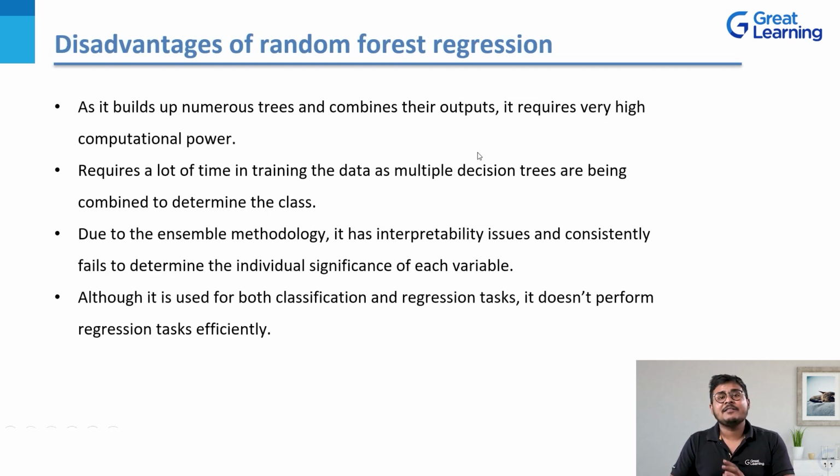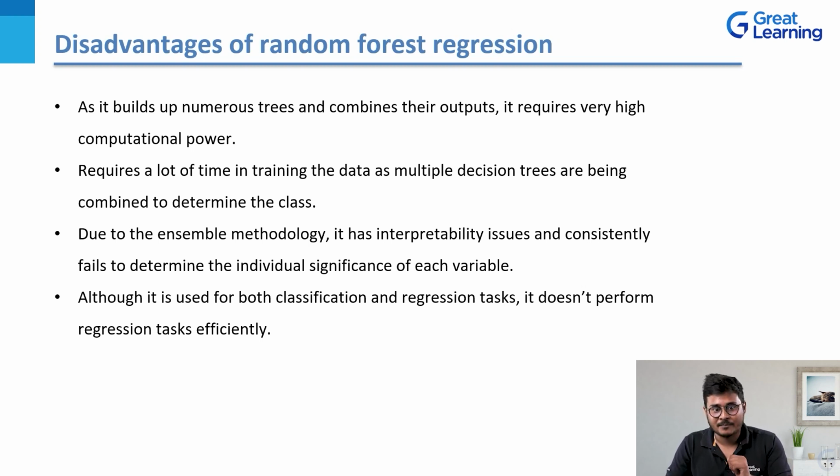Now let's see what the disadvantages of random forest regression are. Well, as it builds numerous trees and combines their output, it requires very high computational power. So it is basically a very expensive algorithm to even apply on your data set. Let's say you are in the modeling stage, where you have to apply an algorithm to look at the accuracy rate of your model. Since it is building numerous decision trees and then combining all their input to provide one output, which is basically the average of all these inputs, it requires very high computational power and very high machine power in general. It also requires a lot of time in training the data, as multiple decision trees are being combined to determine one class, right?